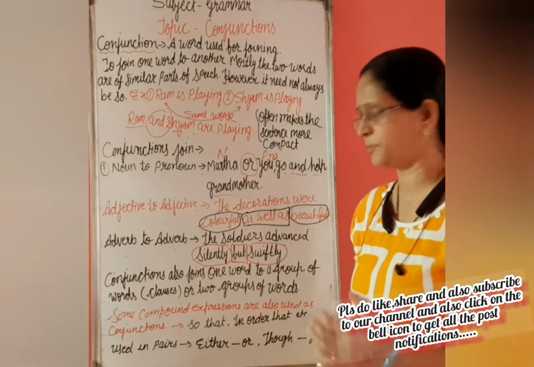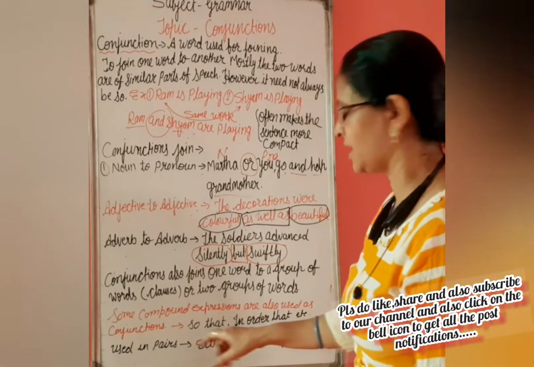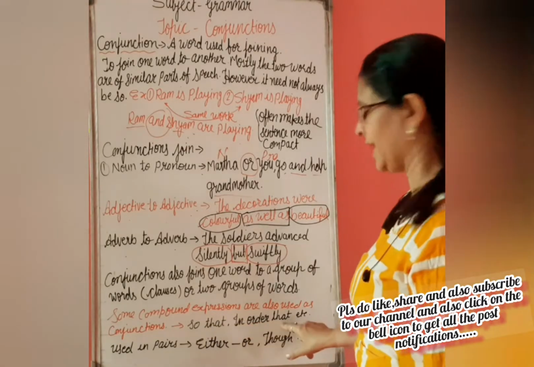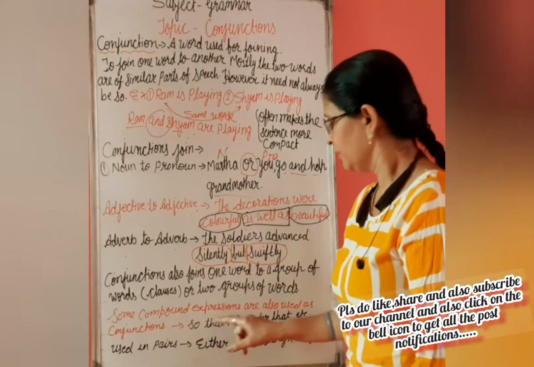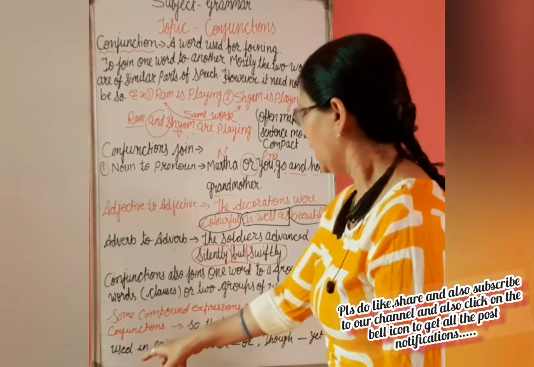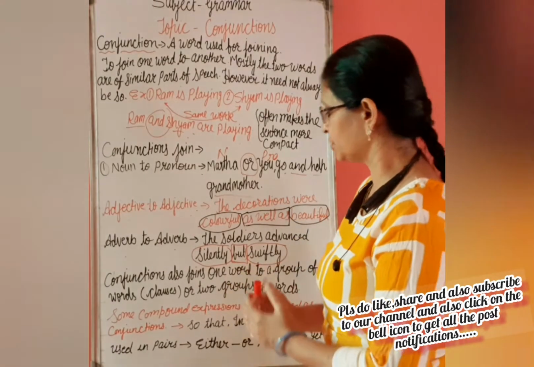कुछ compound expressions जो होते हैं वो भी conjunction के form में use होते हैं. Here for example I will tell you, so that, in order that, these are the words I have taken. But in detail I will tell you in my next video. Another thing I can tell you is that conjunctions are also used in pairs.